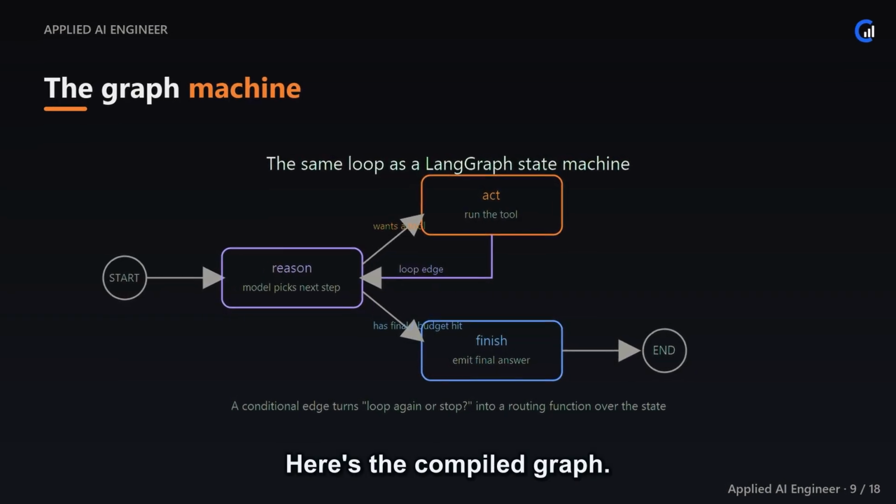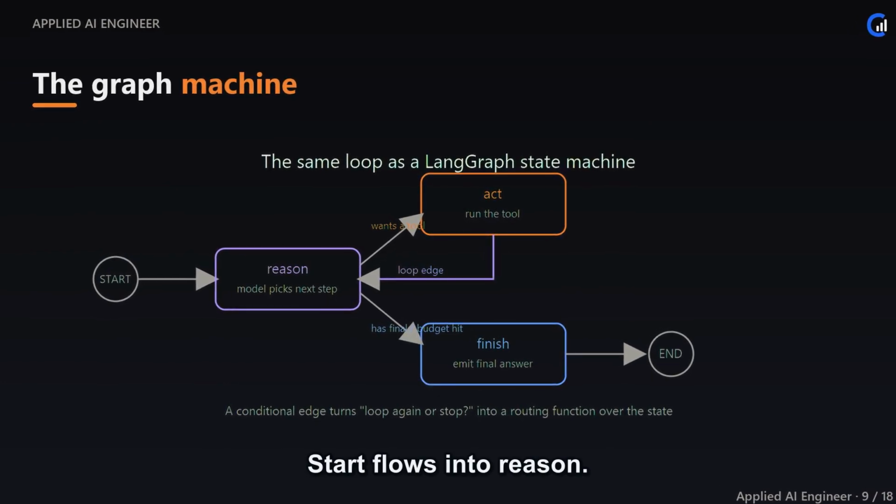Here's the compiled graph. Start flows into reason. From reason, the conditional edge branches. If the model wants a tool, it goes to act, and act loops back to reason. That purple edge is the cycle. If instead the model has a final answer, or we've hit the step budget, reason routes to finish, which flows to end. It's the identical reason, act, observe loop we wrote by hand, now a genuine state machine. Every richer agent we build for the rest of this course is more nodes and more edges on top of this skeleton.